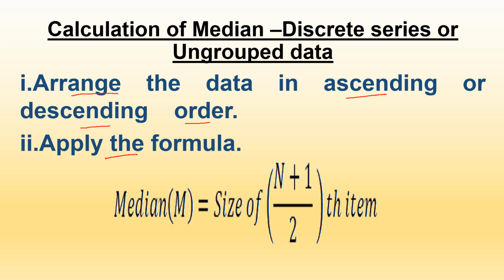The formula to calculate median for ungrouped data is (n plus 1) by 2th item. This one you should never miss: (n plus 1) by 2th item. In the sense, the given data will be arranged in descending or ascending order. We will find n, where n denotes the number of observations, then divide n plus 1 by 2. Then, which value we get, the item at that position in the data is the median of the given data.